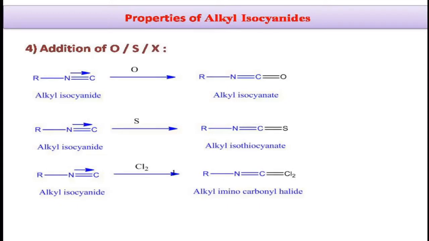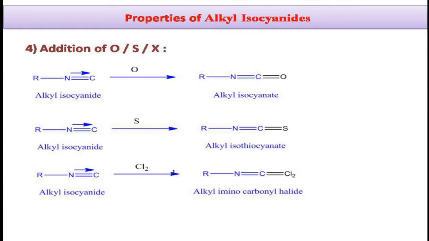That means there is a positive charge on the nitrogen atom and a negative charge on the carbon atom. Because of this unshared electron pair on the carbon atom, it will undergo addition. They readily add oxygen, sulfur, halogens to form corresponding addition products.